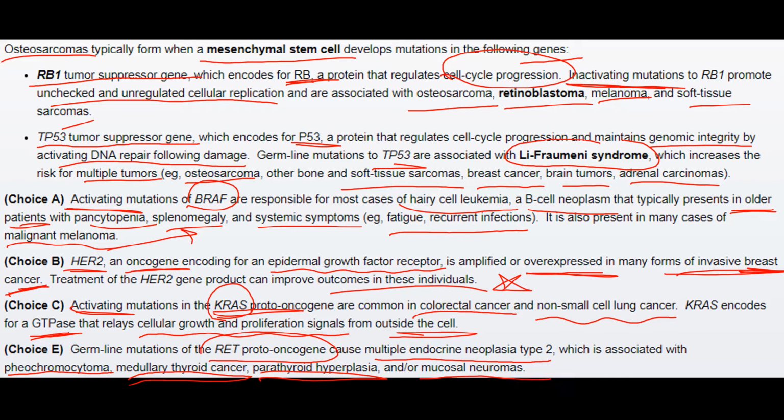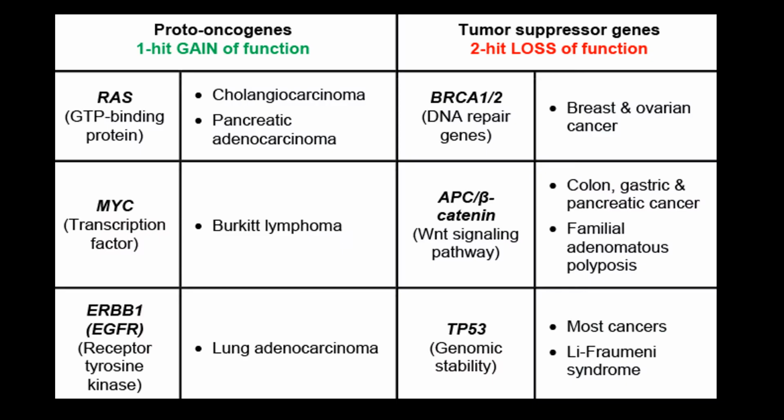or mucosal neuromas. There are two types of genes, as I told you earlier: proto-oncogenes that promote the formation of cancers, and tumor suppressor genes that suppress the formation of cancers. Among the proto-oncogenes there are RAS, MEK, and EGFR.